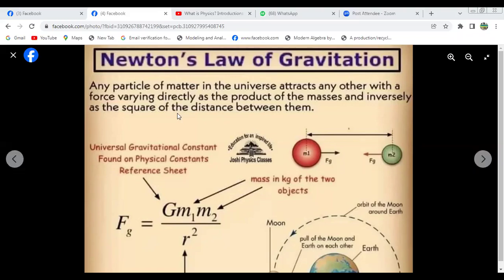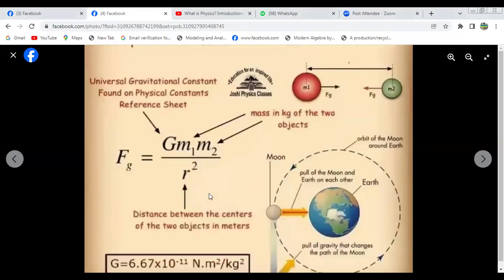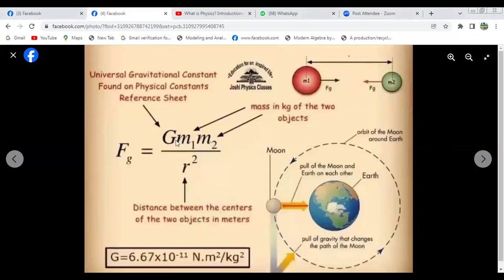So this is the universal gravitational constant, a physical constant. We can calculate this for the Earth: F equals G times the product of their masses over the distance between them. This is the Moon and this is the distance from the Earth. This is the first mass and this is the second mass.